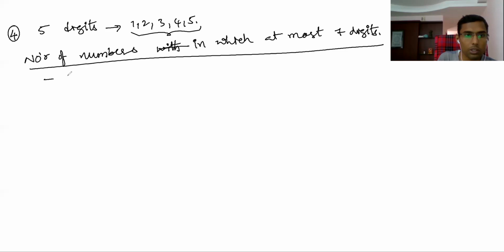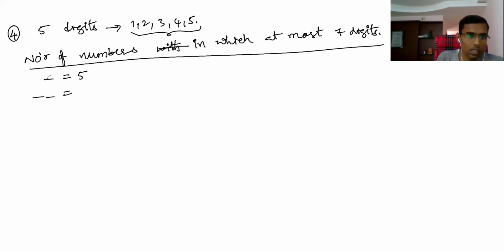How many 1 digit numbers will you get? 5. Understand? 2 digit numbers, see, the number of numbers in which at most 7 digits are present. At most 7 means maximum 7 digits: 7 or 6 or 5, 4, 3, 2, 1.